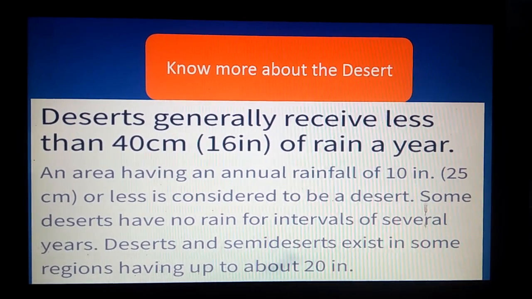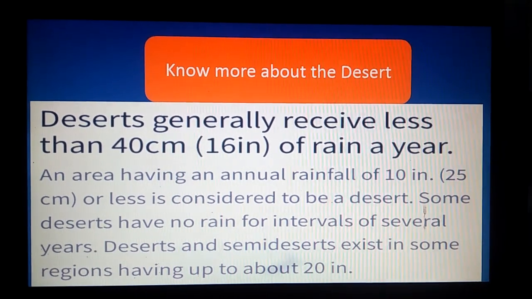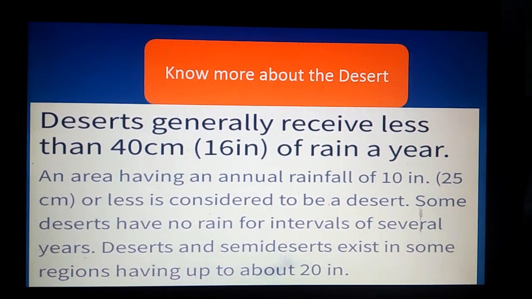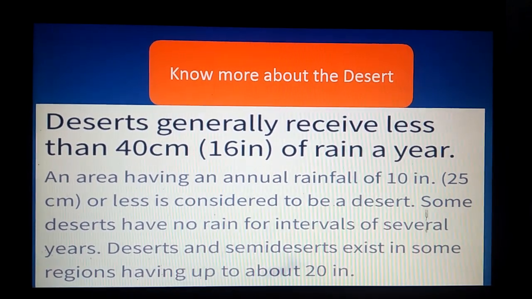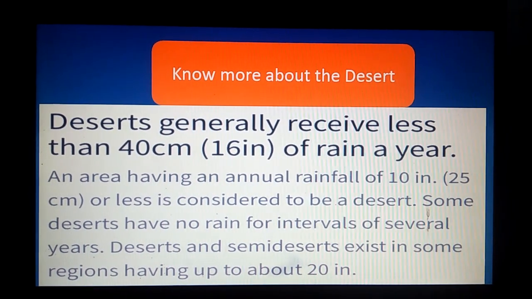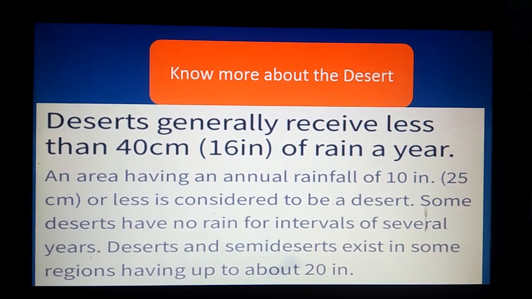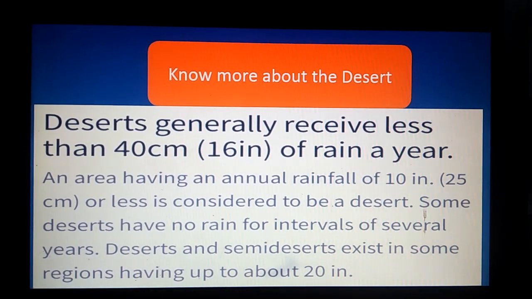In the previous video we have seen the summary of the lesson, the facts about the desert and the information about the life in a desert. And in this video we are going to learn more about the desert which is not given in that lesson but is important to know.